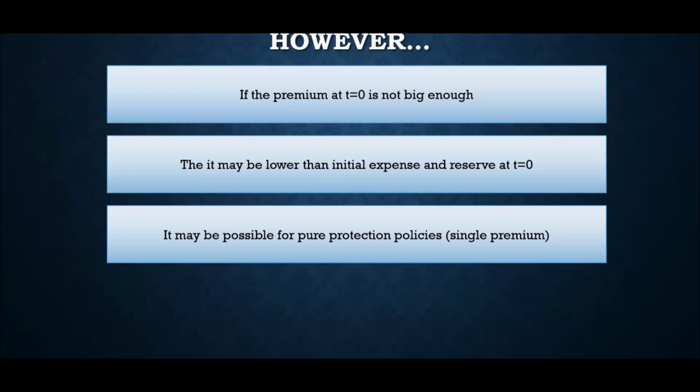So initial expense would usually be the same. So the reserve reduces and also the premium increases. So the negative thing increases, the positive thing decreases. That means the negative thing takes over, right? So you can visualize that.